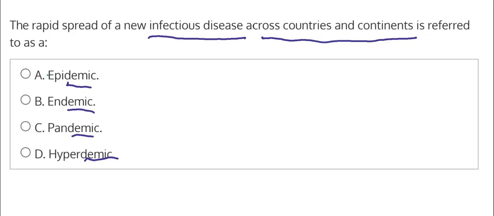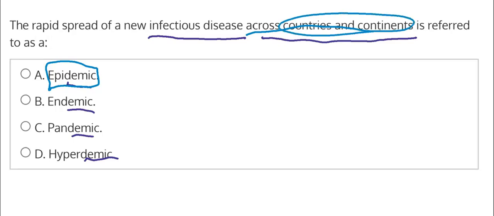So when we see epidemic here, an epidemic is referring to an outbreak of a disease within a specific population. So maybe we're noticing, in this city, in this region, we're seeing a lot of cases of pneumonia right now. And so that would be an epidemic because it's controlled to one specific area, but it still is an outbreak of disease. And the question here is asking about across countries and continents, not inside a specific region. So we could eliminate option A.